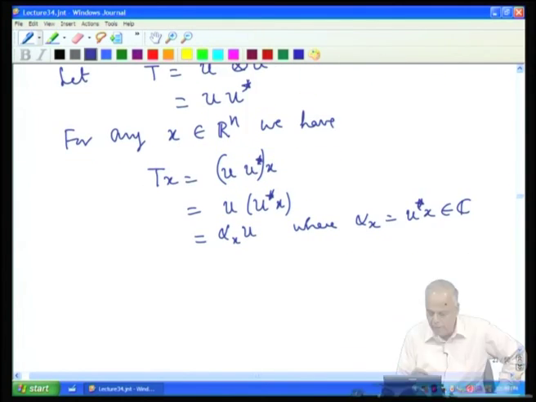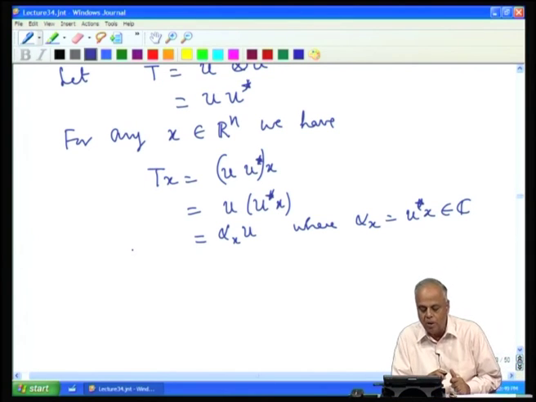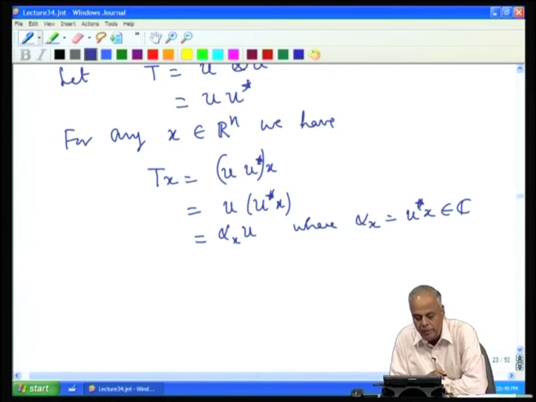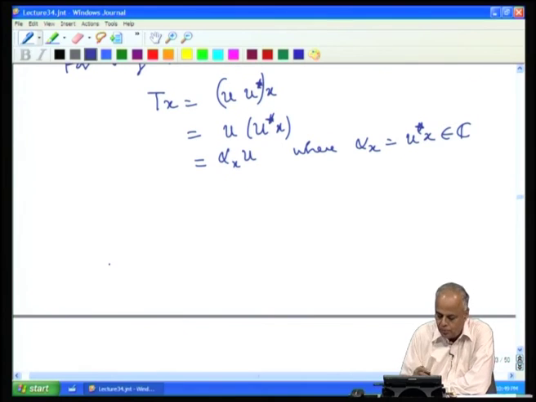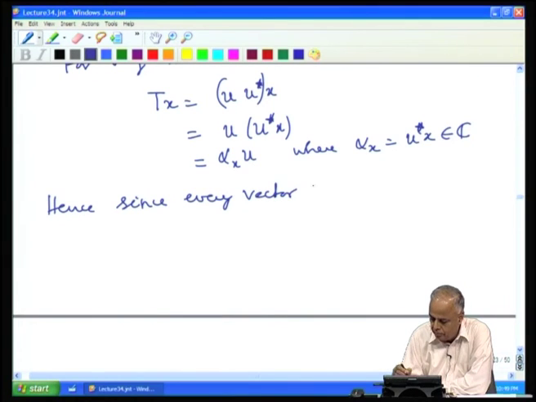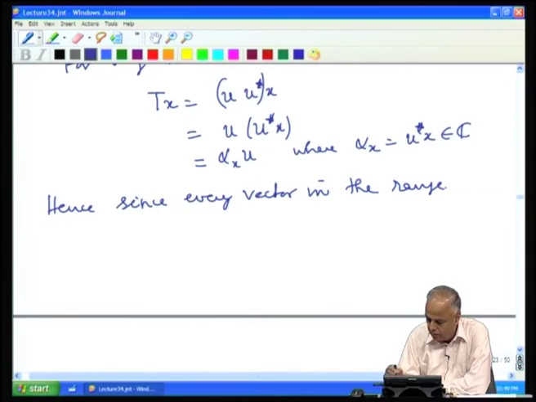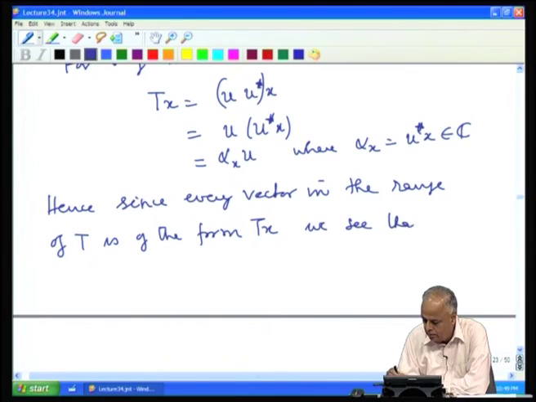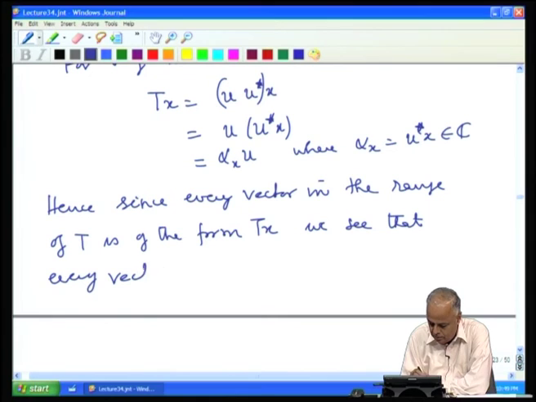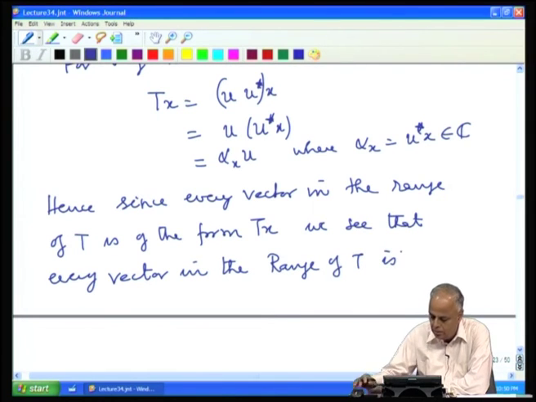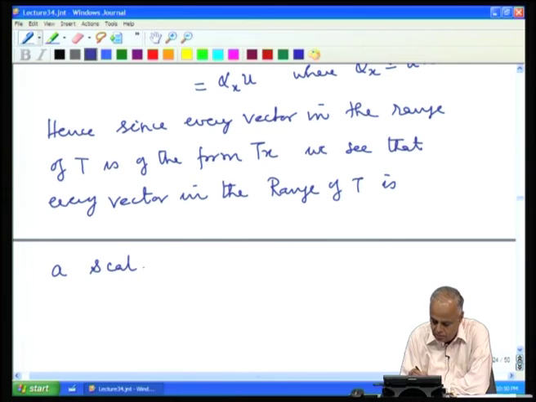And therefore, we find that any vector in the range of T is of the form T x, and therefore, every vector in the range of T is a scalar multiple of u.